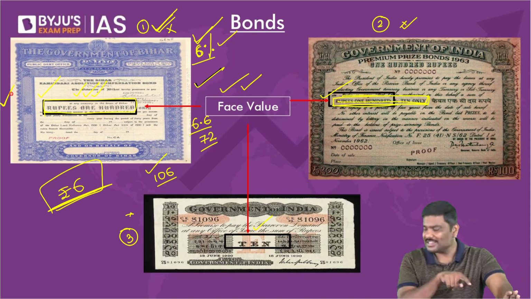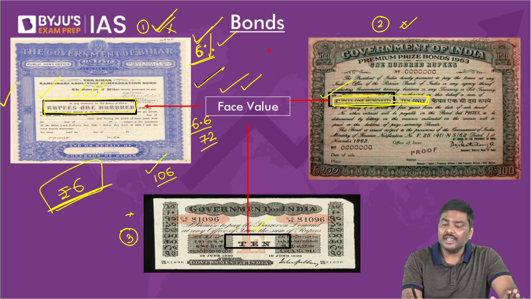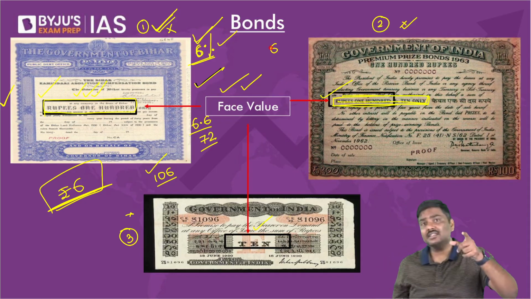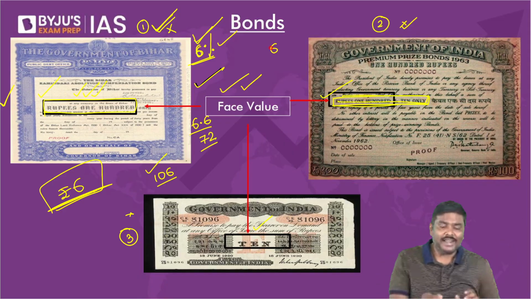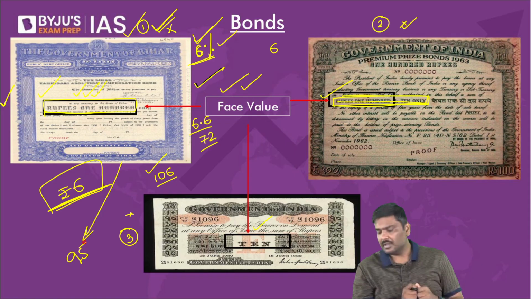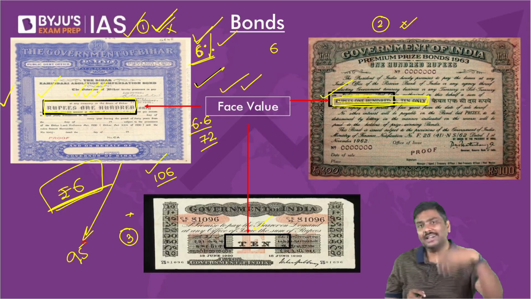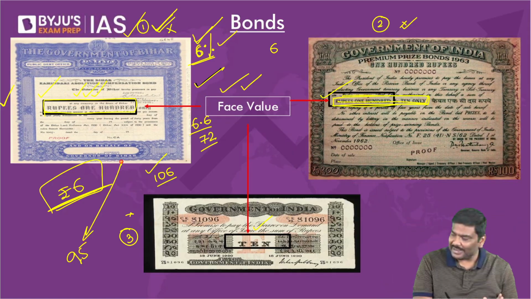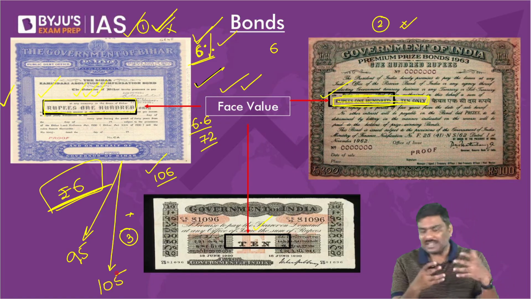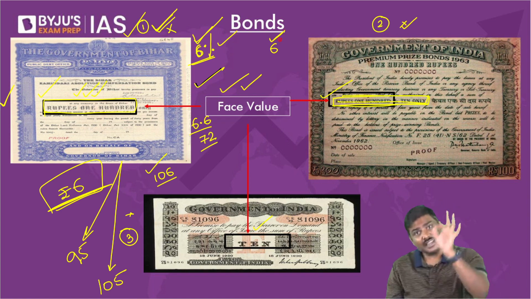So how much interest will you earn annually? You will earn 6 rupees annually. But can I say this? Next point is important. In the market, you might end up purchasing this bond at 95 rupees in certain situations, or you might end up purchasing this bond at 105 rupees as well. Market prices will keep on changing, but annually how much will you earn? You will earn 6 rupees.